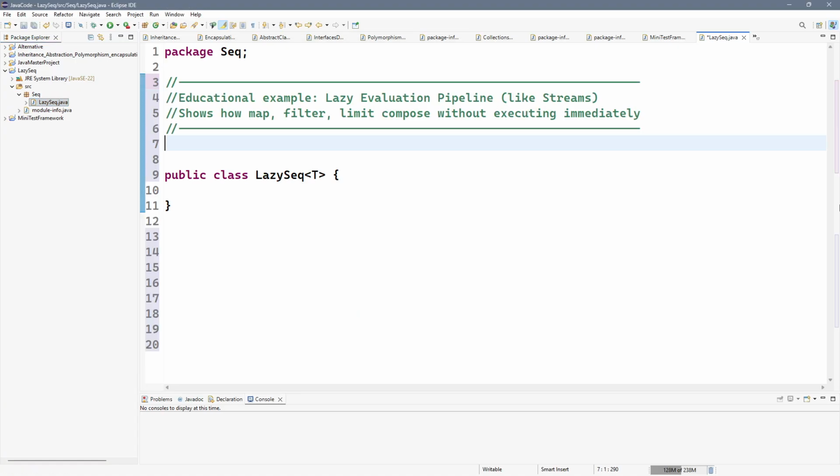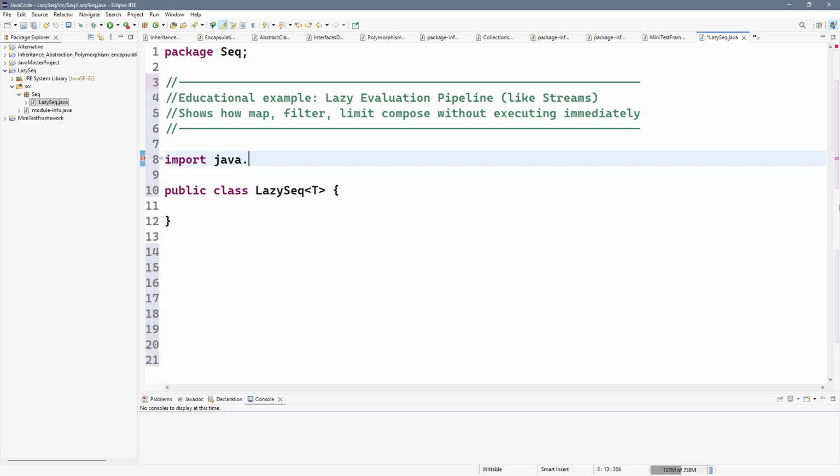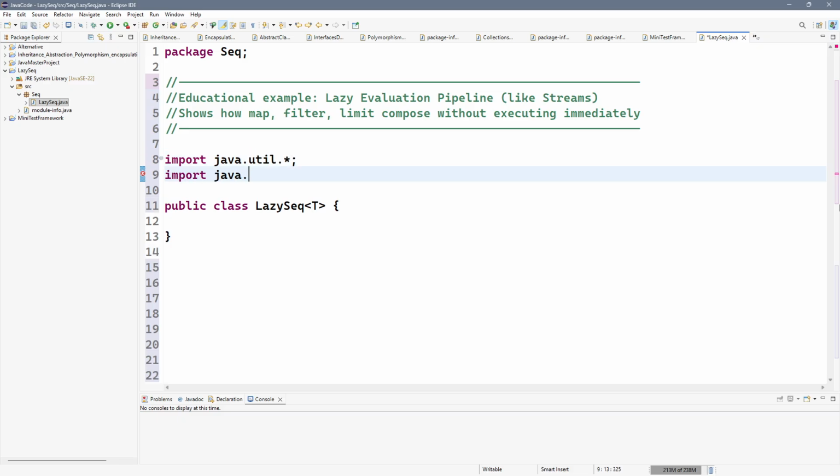We start with package seek. This tells Java the class lives in the seek folder. Imports bring in collections and functional interfaces. LazySeq is a generic container that will hold any element type. Unlike the previous DI or ORM examples, there are no annotations here, everything is pure functional composition.